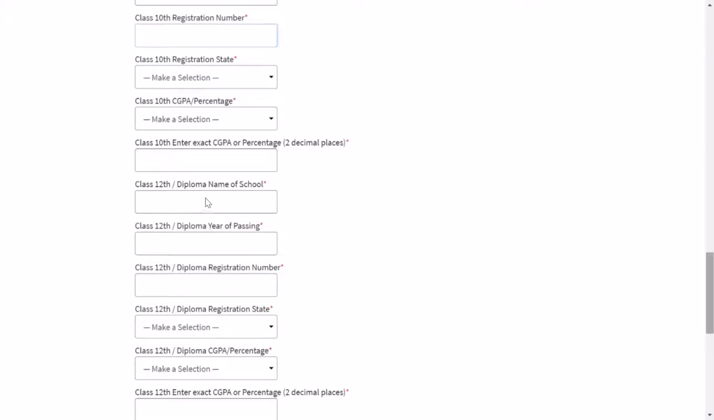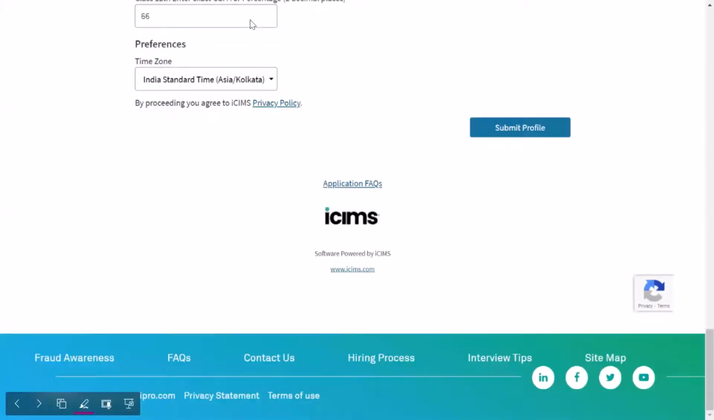Okay, then similarly, if you have done class 12th or diploma, then the passing year must be 2017. If you are not from diploma or there is any gap, no gap, then state the percentage or CGPA in 12th. Okay, and the percentage is up to 2 decimal places. Be precise.